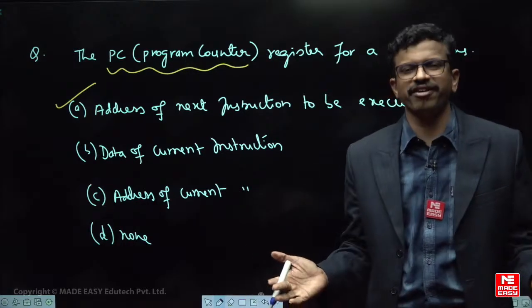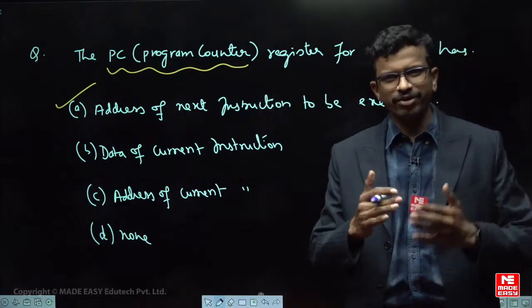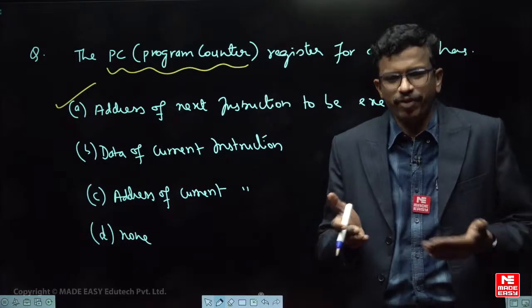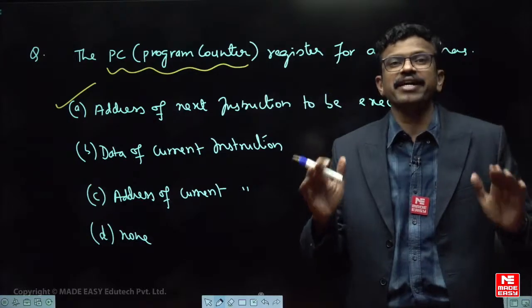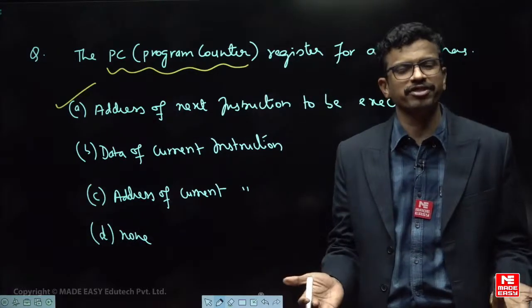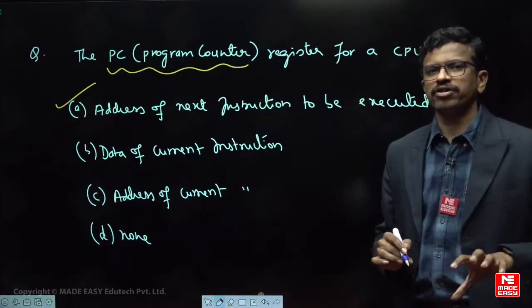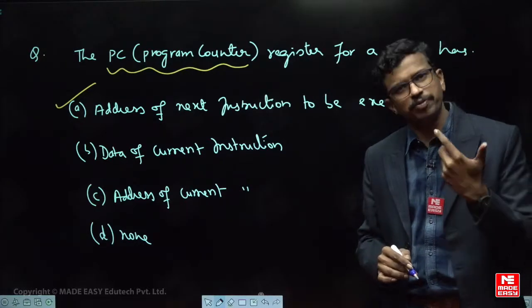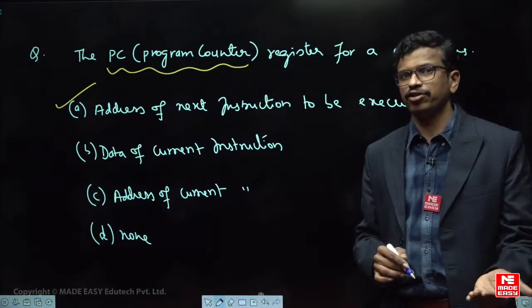For example, normally we celebrate some functions or some birthday parties, whatever it is. उसमें एक organizer होता है, like anchor होता है. That anchor job is what? To announce what is the next program. So in the anchor's mind always रहेगा क्या अगला program है. What is the next program जो चलना चाहिए. Audience enjoy करते रहेंगे. So in the same way, in microprocessor, the program counter register is one special purpose register which contains the address of the next instruction to be executed.